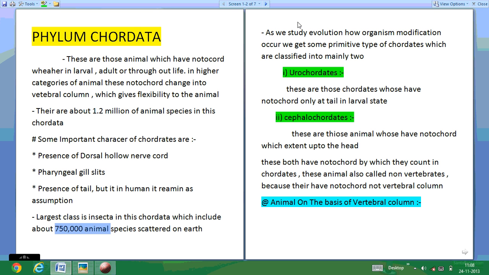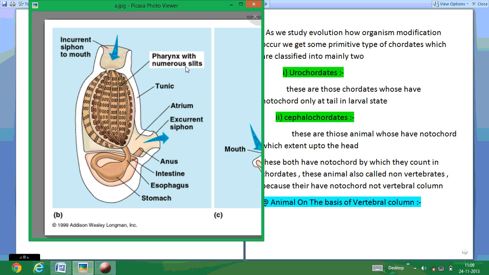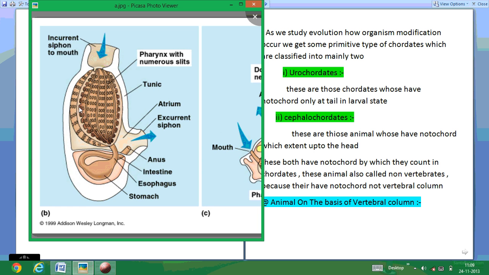As we go in evolution, how organisms modify, we get some primitive types of chordates, which are classified into two main categories: Urochordates. The Urochordates are those chordates which have a notochord only in the larval stage. As we see here, in the example of Herdmania, the tadpole larva has a notochord and tail only in the larval stage, but when it becomes an adult, both the tail and dorsal notochord are diminished. So these are called Urochordates.